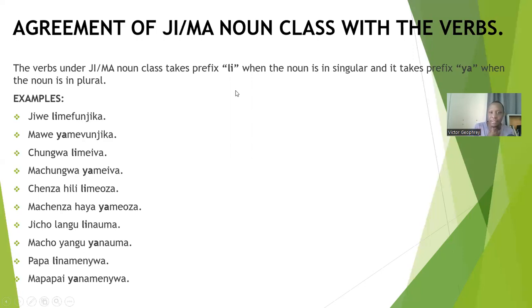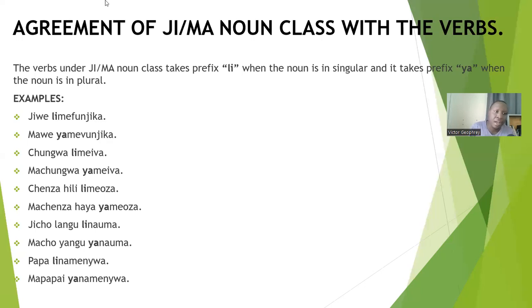The ji-ma noun class takes the prefix li. The verbs take the prefix li when the noun is in the singular, and they take the prefix ya when the noun is in the plural. So the prefix li for a singular noun and the prefix ya for a plural noun.